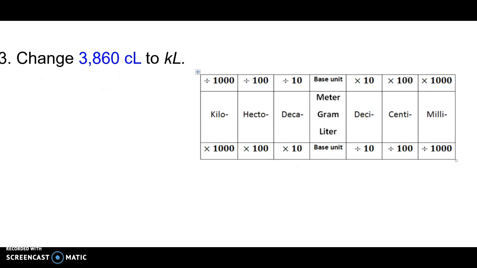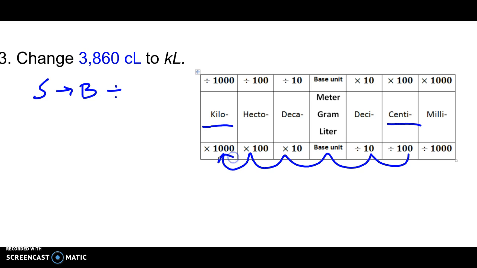Now we have 3,860 centiliters to kiloliters. Centiliters to kilo. Big jump this time. Again, liters are volume, but we're going smaller to bigger, so we know we need to divide. The question is dividing by how much? 1, 2, 3, 4, 5.